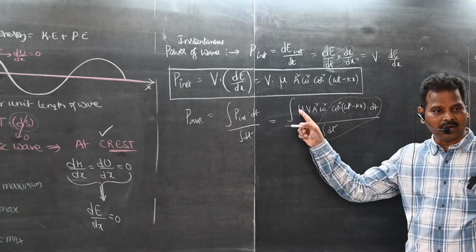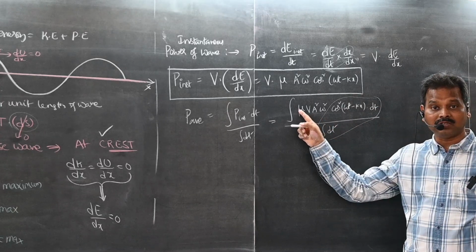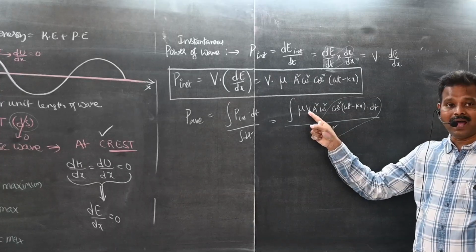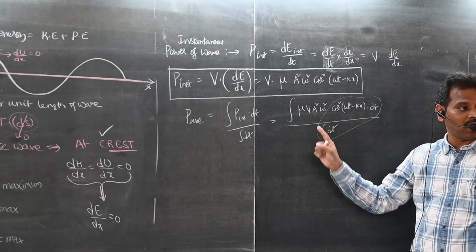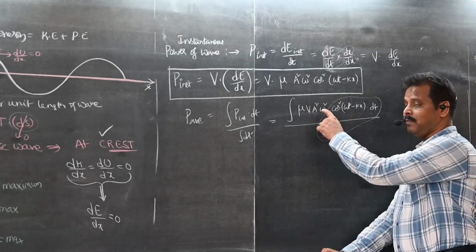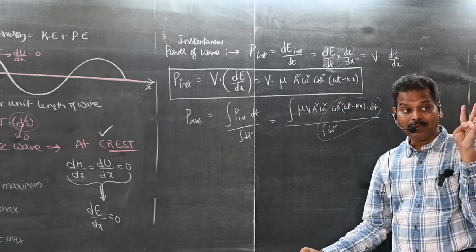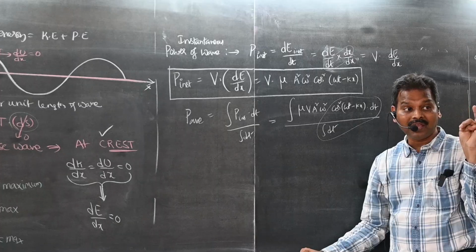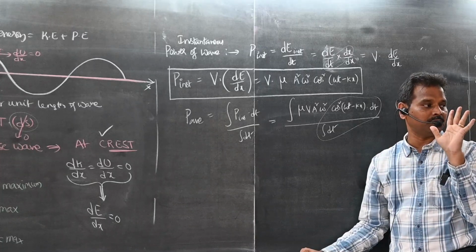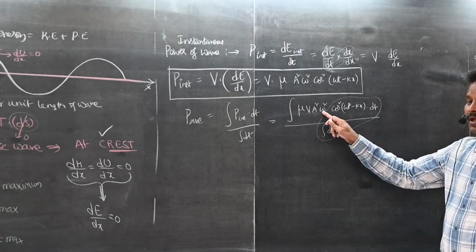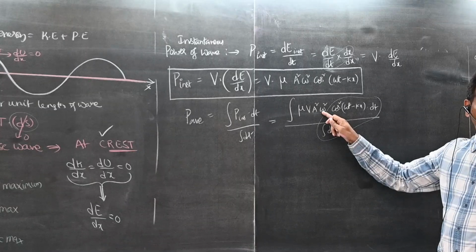Please remember, everything else is constant. Is mu constant or not? The linear mass density of the string is constant. Velocity for a progressive wave is always constant. Amplitude, because this is a progressive wave, as I told you yesterday, amplitude, velocity, frequency are constant in first PUC waves. And omega, the angular velocity, is constant.